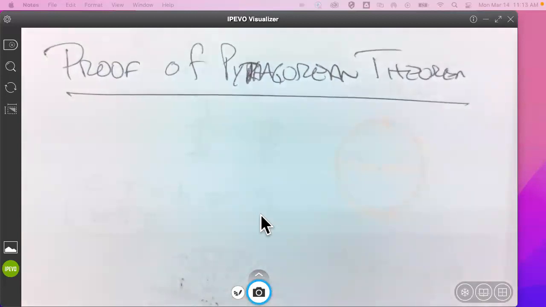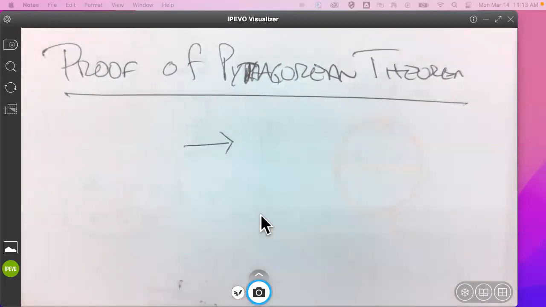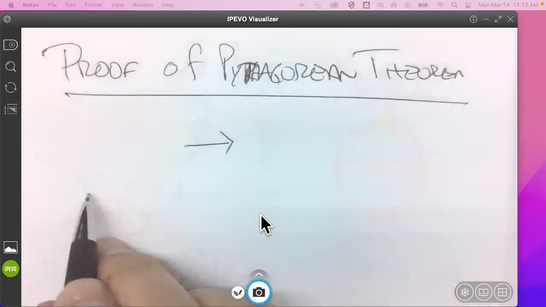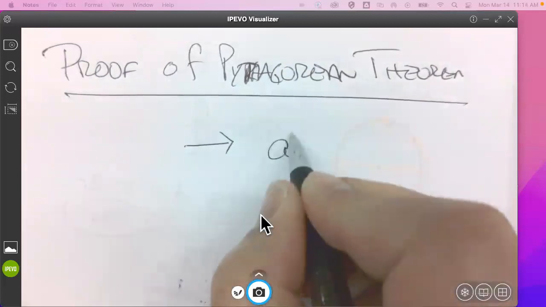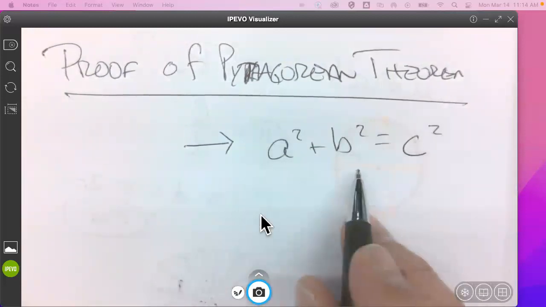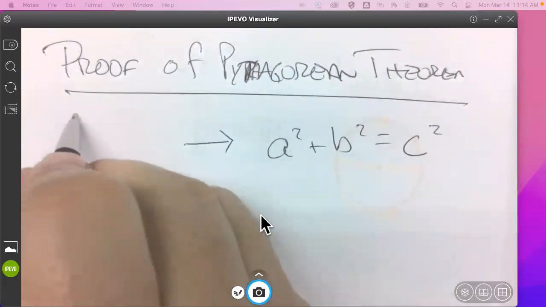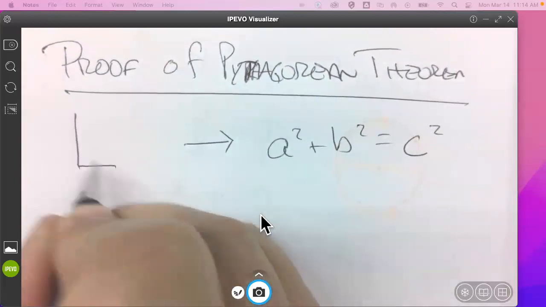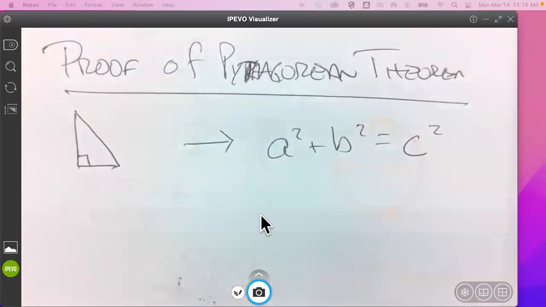What is the Pythagorean theorem? Really close. Remember that if it's a theorem, it should have a hypothesis and a conclusion. And I think you're right that a squared plus b squared equals c squared is the conclusion, but under what circumstances? If right triangle, it's got to be a right triangle. Does not work for acute, obtuse, equilateral, etc. And which parts have to be A, B, and C?